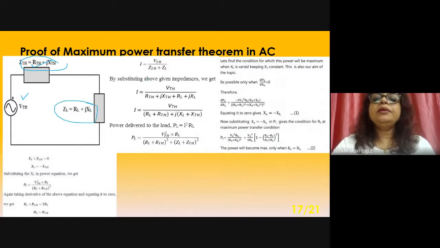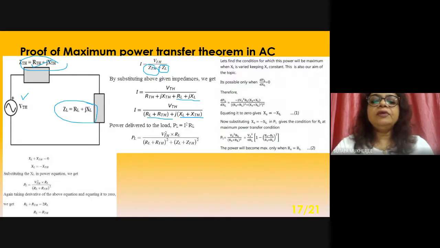So similarly, I equals VTH by ZTH plus ZL, that is, RTH plus JXTH plus RL plus JXL. Now take the common of J: RL plus RTH plus J into XL plus XTH.